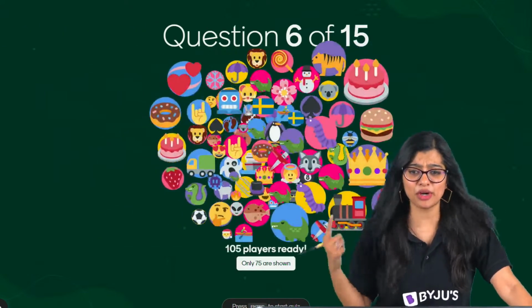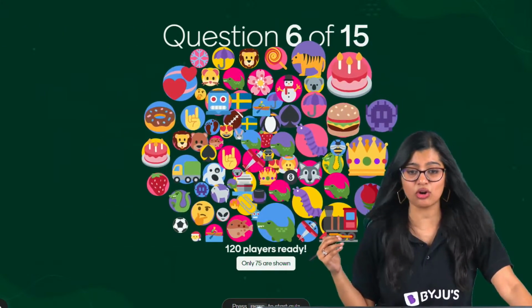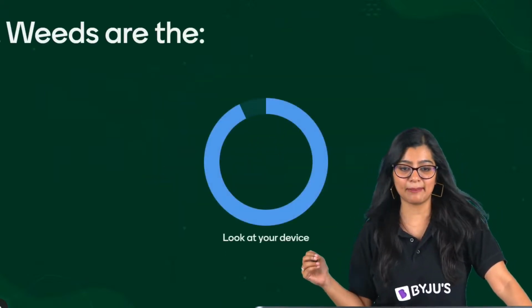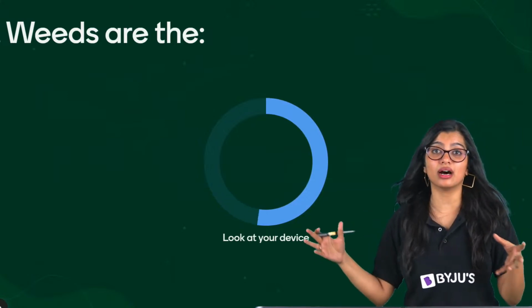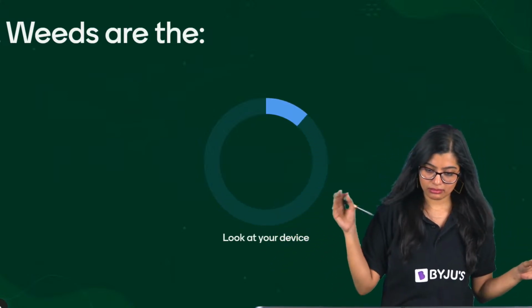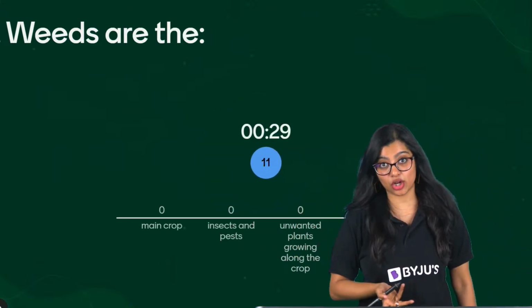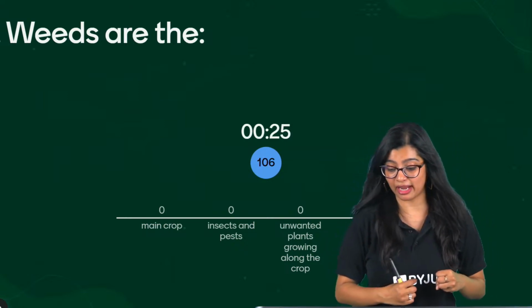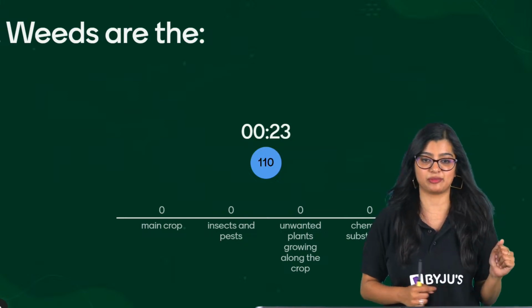Moving on, everybody, I want to pick up the pace, right? So let's have a look. Question number 6 on your screen now. Weeds are the dash, okay? They are the main crop. They are insects and pests. They are unwanted plants that grow along with the main crop. Or they are chemical substances.